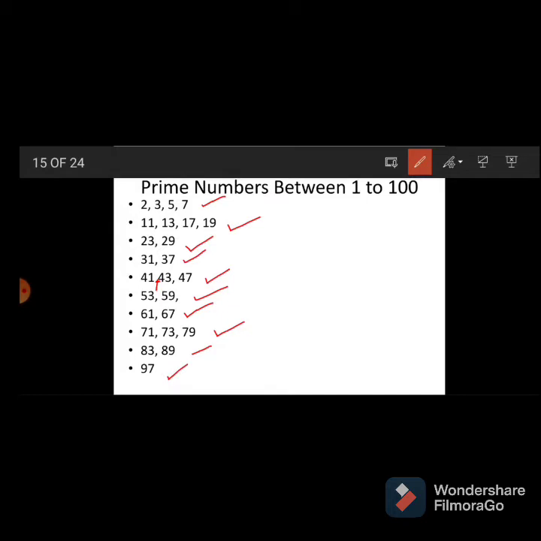And 91 to 100, only one prime number, that is 97.